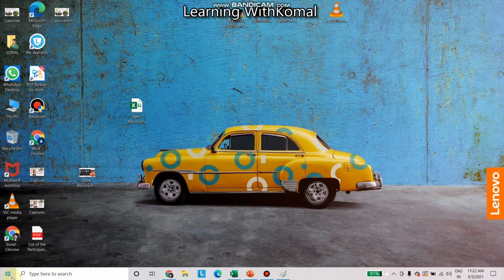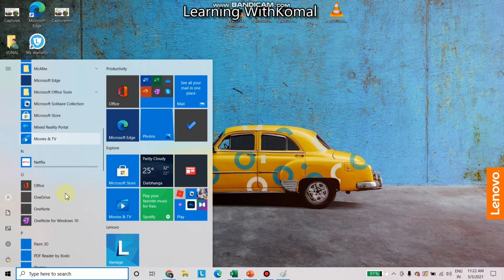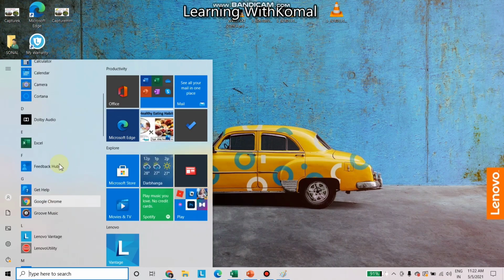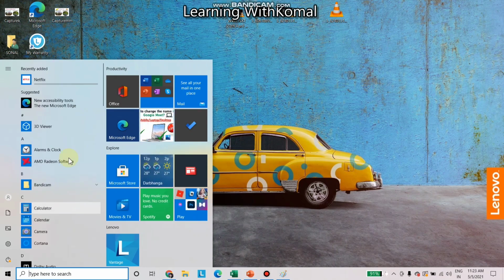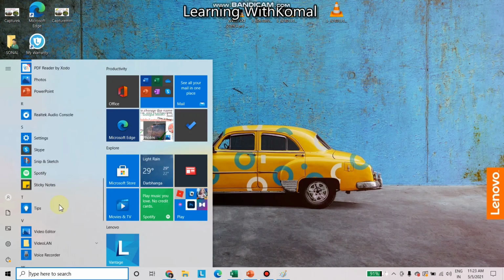Now besides the search box, there is a start button. When we click on the start button, we will get the list of the applications which are in our computer or in our laptops. So this is how we can get a list of the applications present in our computer from the start button.